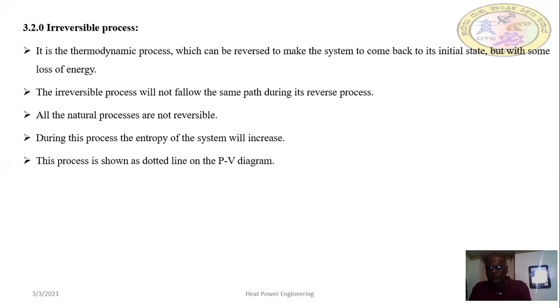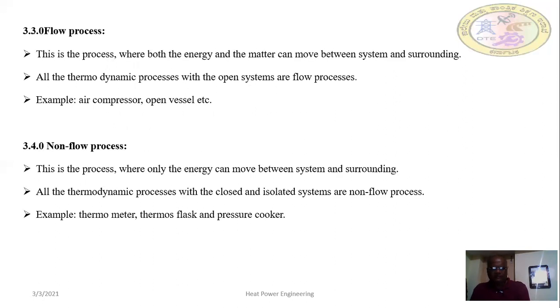If you want to represent the irreversible process on the PV diagram, the line will be a dotted one.